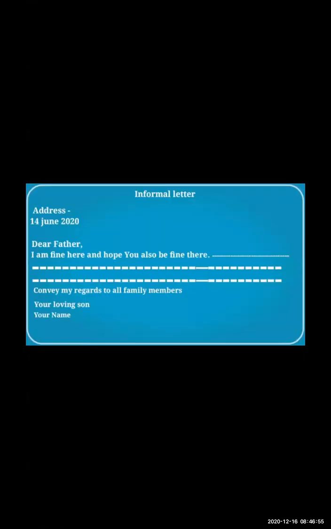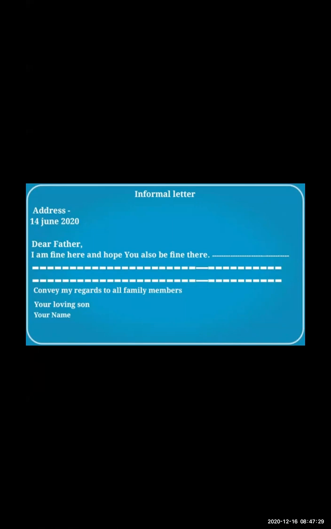See, here is one more example of an informal letter. Address should be there. Date is given. Dear father, I am fine here and hope you are also fine there. This is the starting introductory line. Then in between, where there is a dash given, the letter's content regarding the question will come. And lastly, that concluding line which completes it and gives a personal touch.